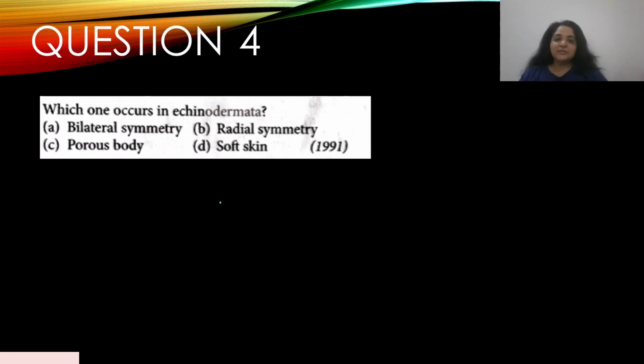Question number 4. Which one occurs in Echinodermata? This appeared in the year 1991: A. Bilateral symmetry, B. Radial symmetry, C. Porous body, D. Soft skin. Which one occurs in Echinodermata is B. Radial symmetry, right? Pretty easy. Answer B.